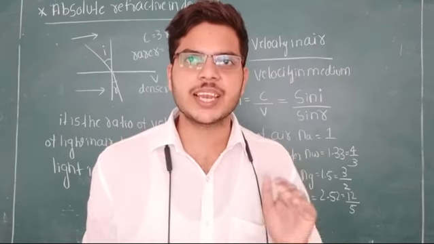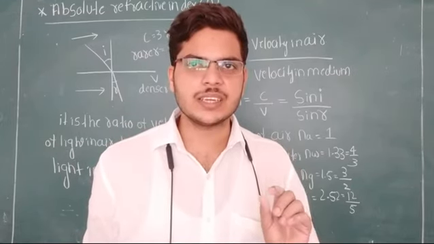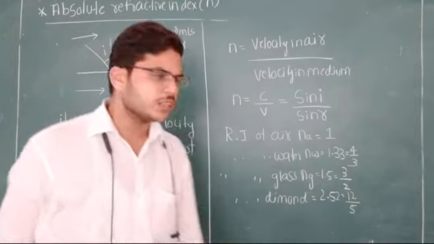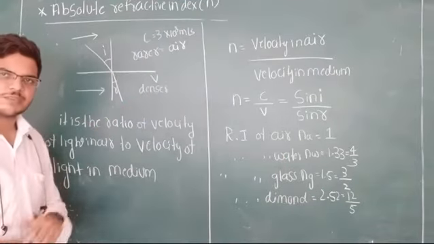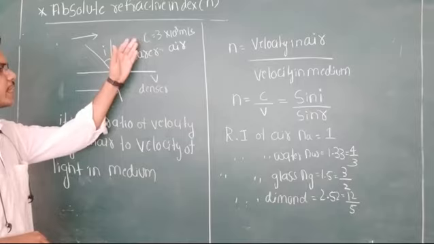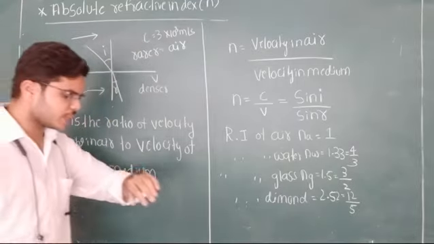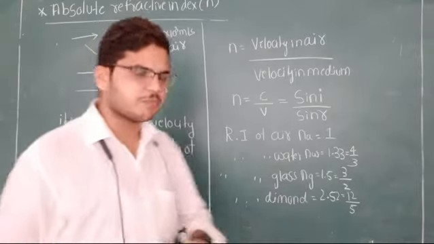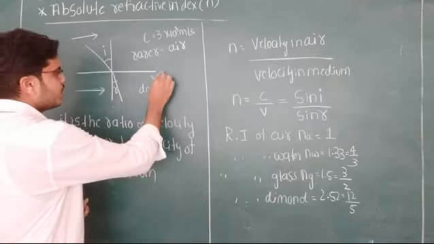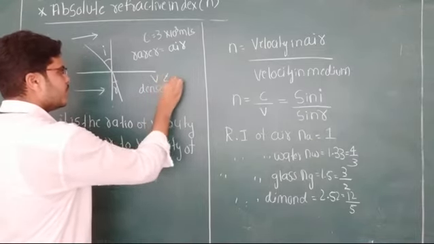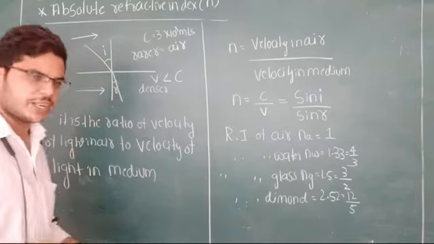Therefore, velocity of the light decreases in the denser medium. Here I am taking velocity as v. c is the velocity of light in the air, v is the velocity of the light in the medium. Here, velocity of the light in the medium is less compared to the velocity of the light in the air medium.